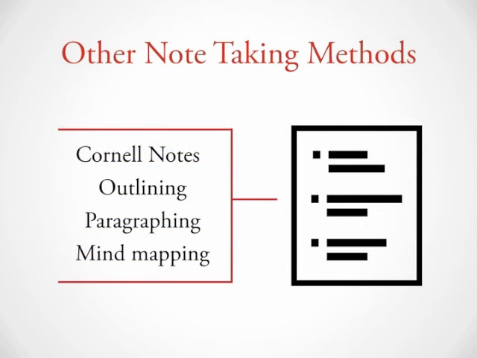In addition to Cornell notes, there are several other ways to take notes. You can write an outline of the chapter. This works best when what you are reading needs organizing or has a very clear and already established organizational structure. The outline can either help you make sense of a disorganized paragraph or keep track of a very well-organized paragraph. You can write a summary paragraph of what you read, making sure to include key terms in the paragraph. And finally, you can also draw mind maps, which can help you create visual connections between the topics covered in a reading.